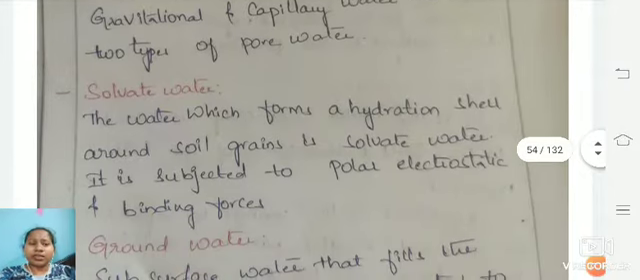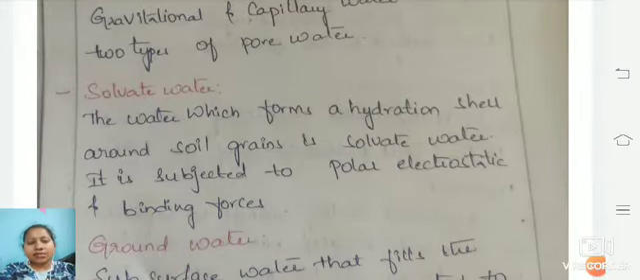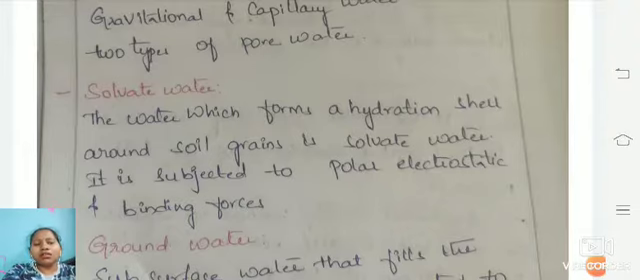Next is solvent water. Solvent water is nothing but a hydration cell around the soil grain. That means there will be a hydration cell around the soil grain, so that the solvent water will not go out, and the electrostatic and binding force will not be there for that particular type of soil. Mostly the leakages happen because of the solvent water present. That means the soil is present with a layer to it.